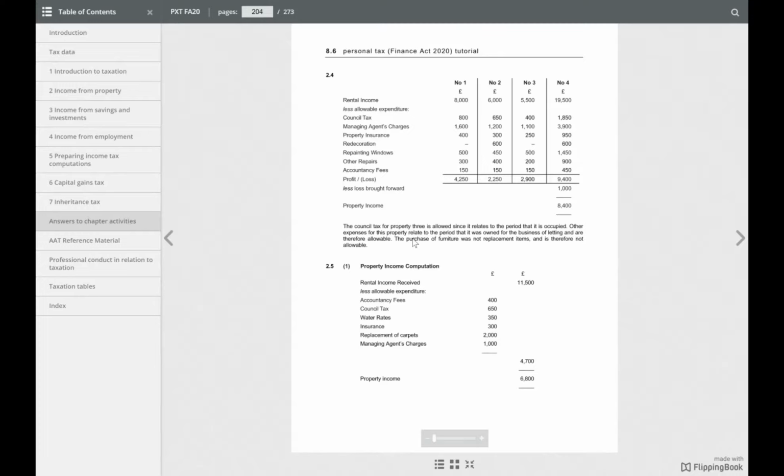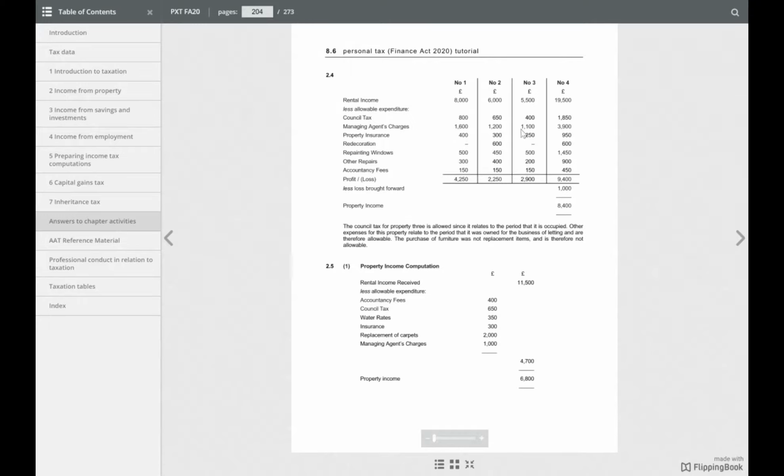Why no apportionment? We don't count the purchase of furniture because it was on 1st of July, and the property was rented from 6th of July. The furniture was bought before the property was rented out, so we are not allowed to count it.